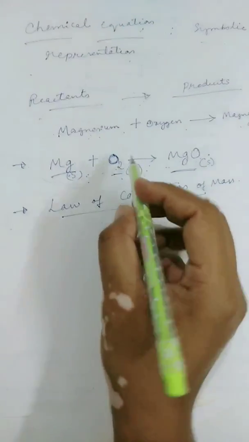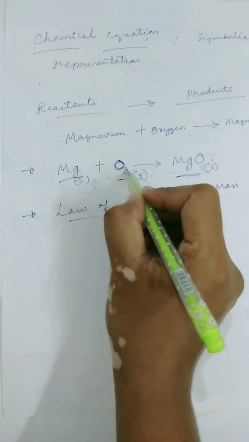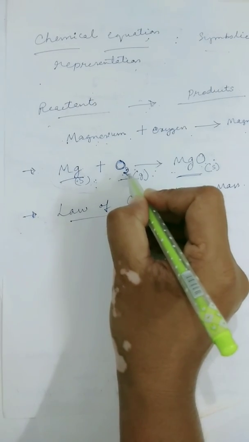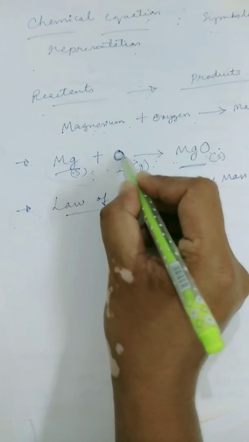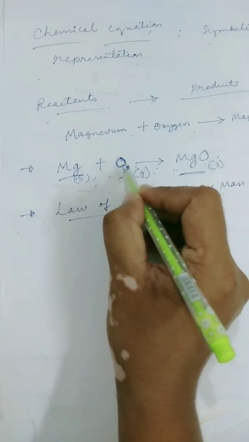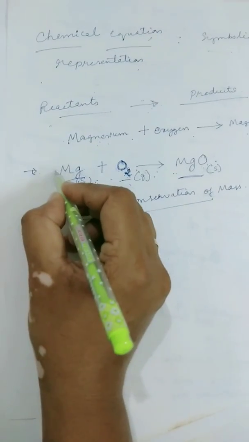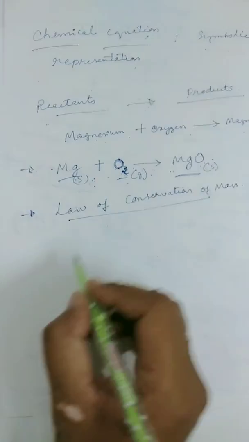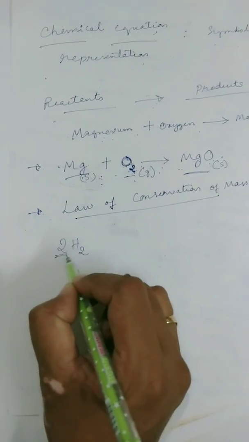To begin with, let us see first what are these. You can see a subscript over there. I have written O2. This is a subscript. What does it mean? It means that there are two atoms of oxygen. So it represents the number of atoms of this element. So if I write a number over here, like say for example 2H2, then this is the coefficient.